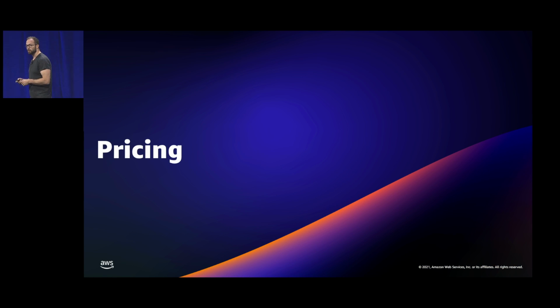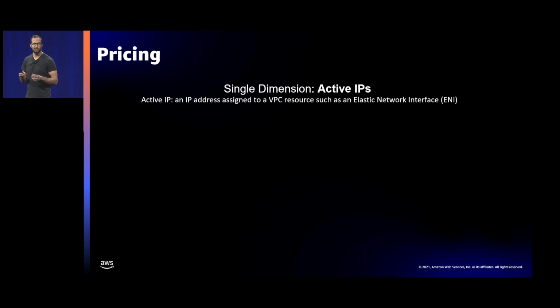From a pricing point of view, we're keeping it very simple. The pricing is based on what you use, not on your planning. You can create ranges, you can subdivide them, you can even create VPCs using those ranges. We will only charge you when you start allocating IP addresses from the bottom range, so if there are ENIs inside your VPC, network interfaces actually using IP addresses from each pool.